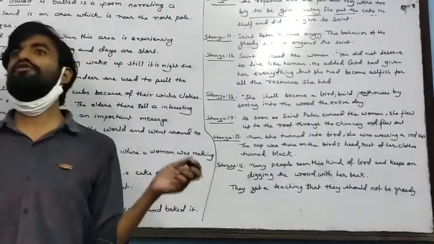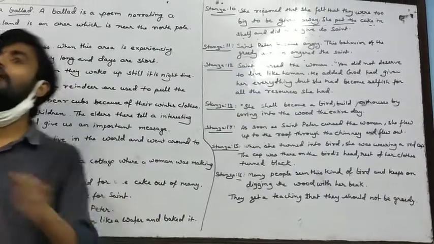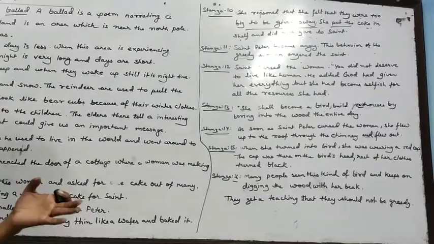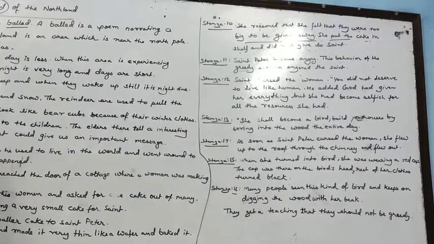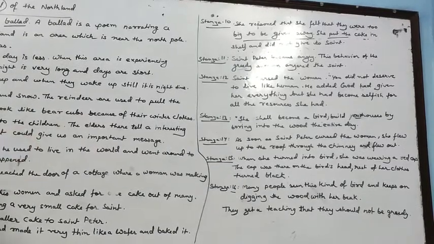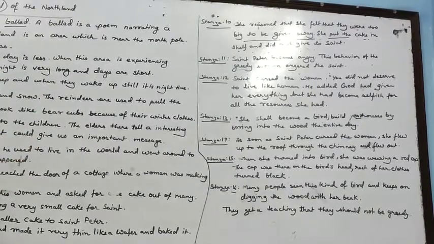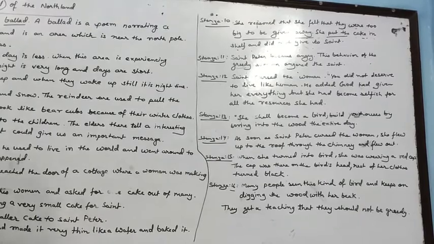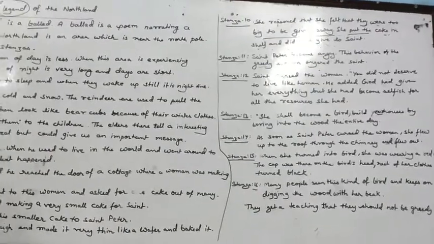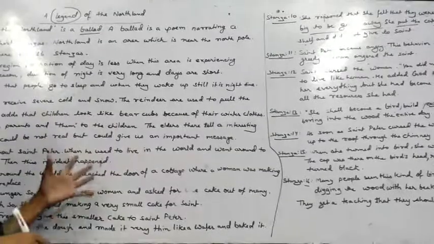All the children should not be greedy. We should not be greedy. Everything that we have is given by God, and we should share these things among our friends, among our relatives. Everything we should share. Thank you. This is the important topic.